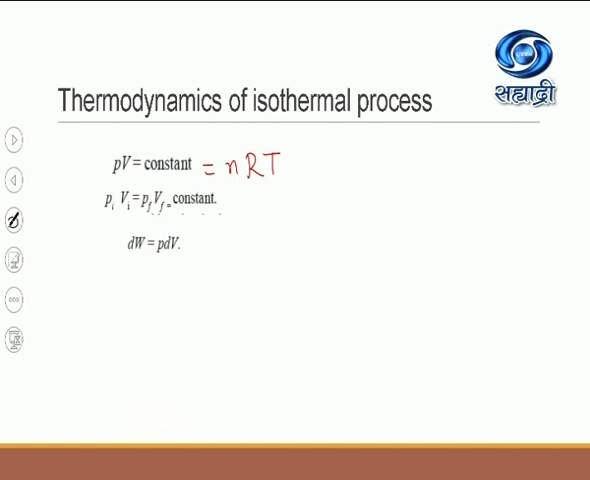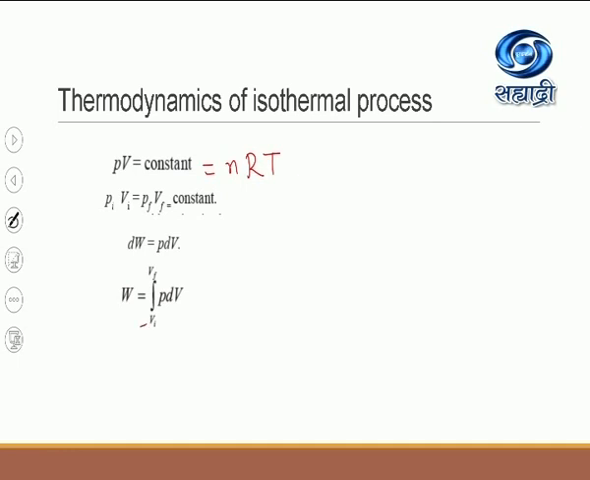Now, we have to find out the work done in the process of expansion of the gas. So work done dW will be equal to P dV. This is the standard formula which we have already studied. Now, how to find out the total work done when the gas expands isothermally? You know that the total work can be obtained by the method of integration. So you have to integrate P dV, with the limits of integration from Vi to Vf.